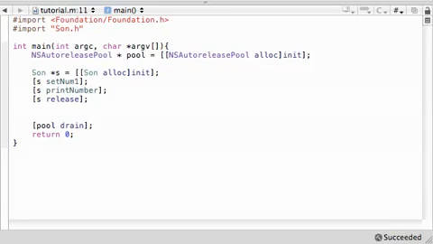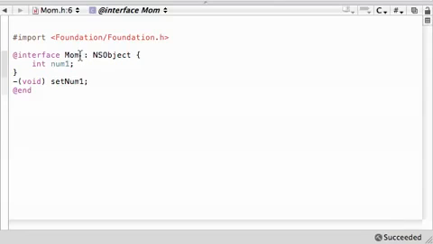I can't really show you, but the concept is, if ever you hear anyone talk about the term abstract class or abstract superclass, it's the idea that, check this out, in our main tutorial we created an object from the Sun class, simple enough. We could have created an object from the mom class, but have you ever seen anyone create an object from the NSObject class? No, you haven't, because it isn't possible.